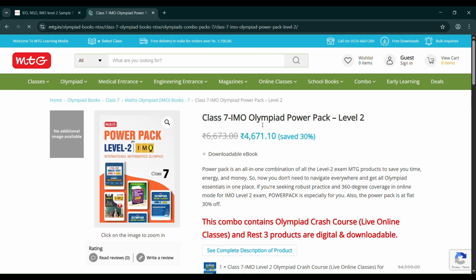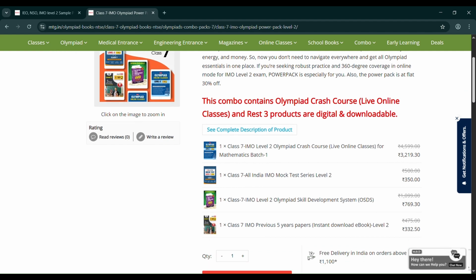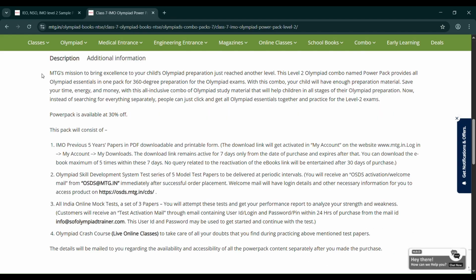Here you have all the included products listed. It is a downloadable ebook, and it is 4,671. So it has all the 4 things, that is the crash course, online classes, and then mock test, and then OSDS, and then 5 years question paper. All these things are online, downloadable e-format. Now if you check the descriptions, you can see this level 2 Olympiad combo named Power Pack provides all Olympiad essentials in one pack for 360-degree preparation for the Olympiad exams. So IMO previous year 5-year question papers in PDF downloadable and printable form.